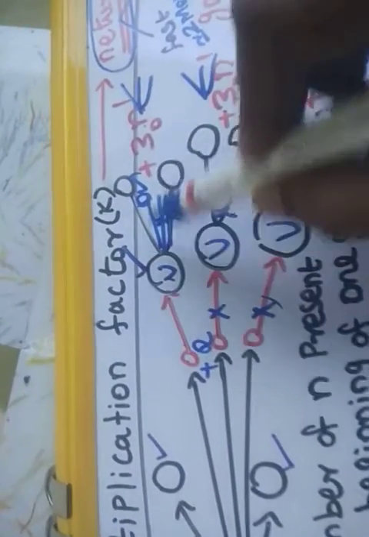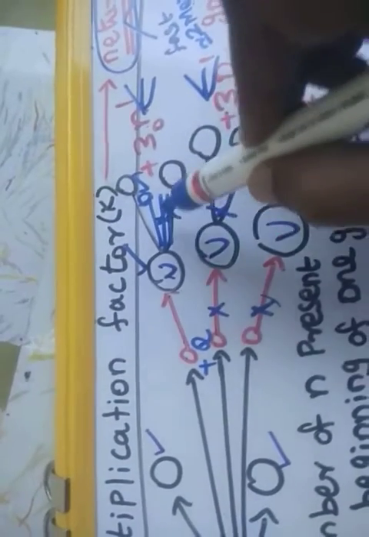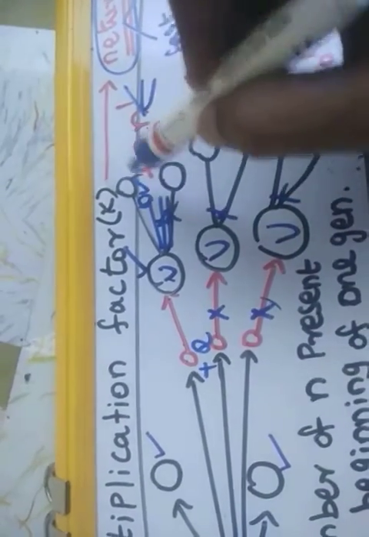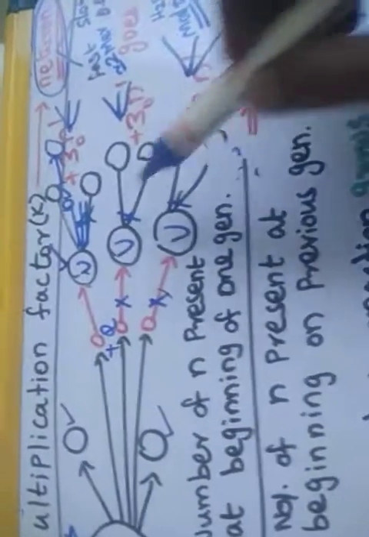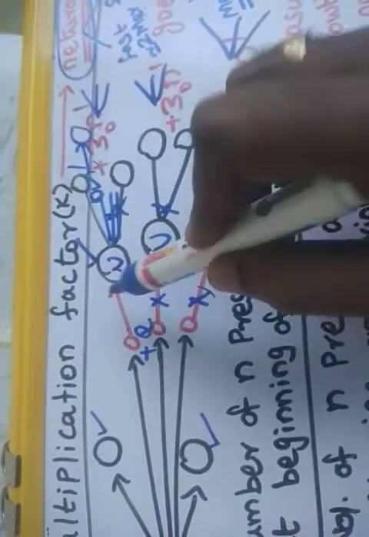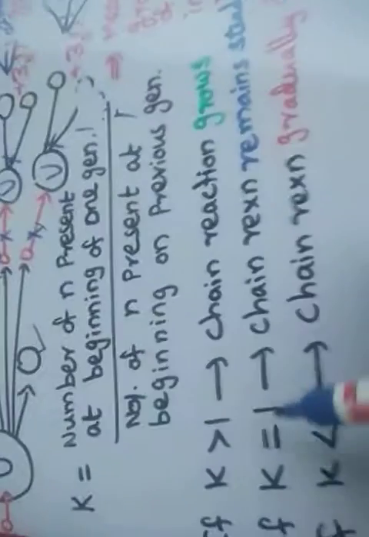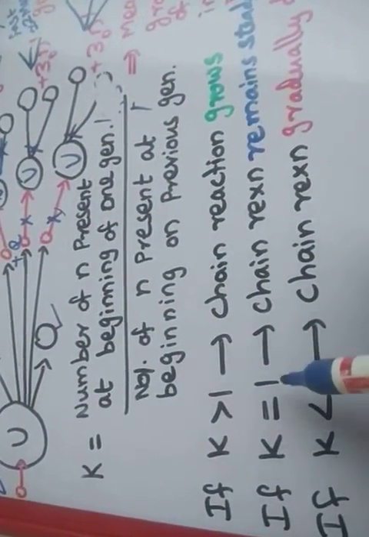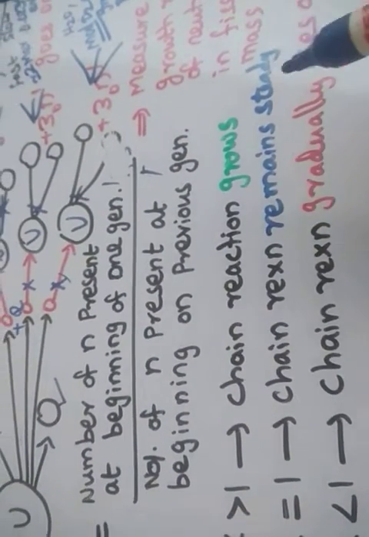The same thing happens here also. If these 3 neutrons are there, 2 neutrons are suppressed, and only 1 neutron is allowed to collide with another uranium atom. So what is the number of neutrons in the present generation? 1. What is the number in the previous generation? 1. So 1 by 1 is 1. When the multiplication factor is equal to 1, the chain reaction remains steady.